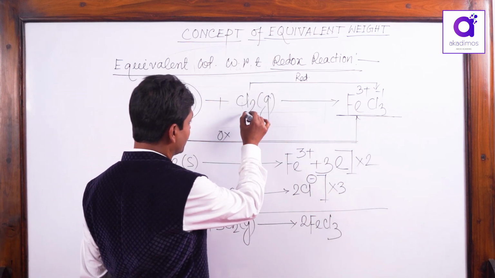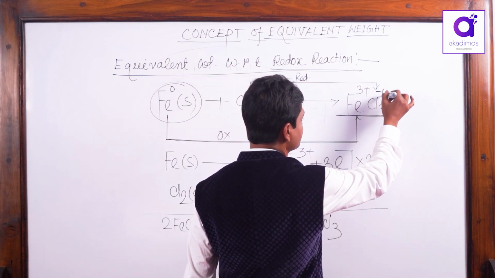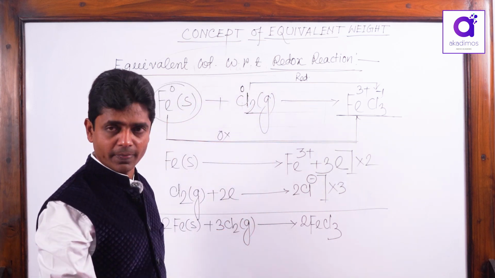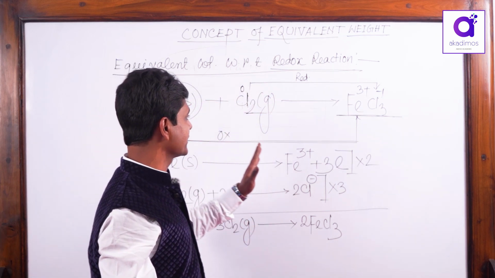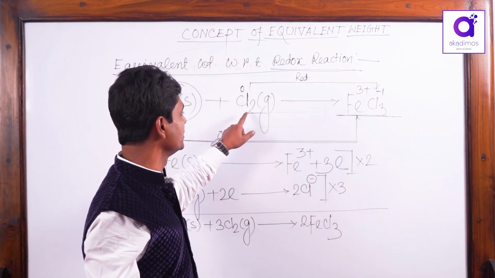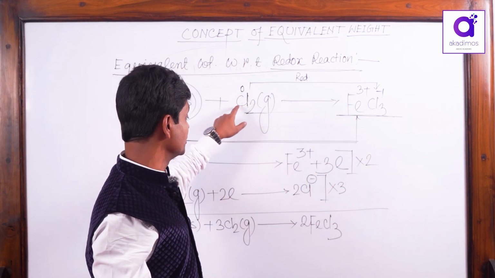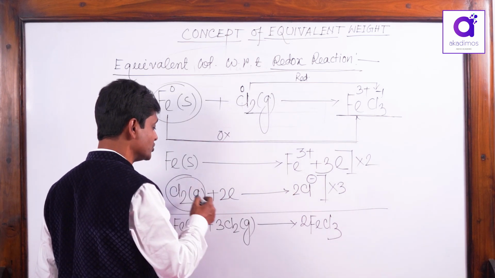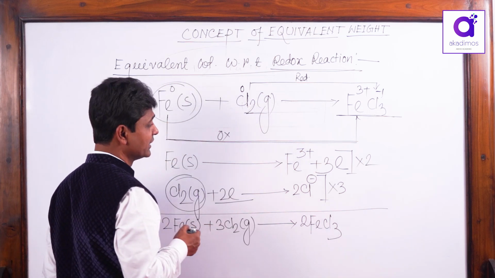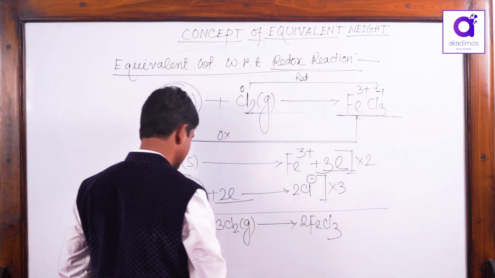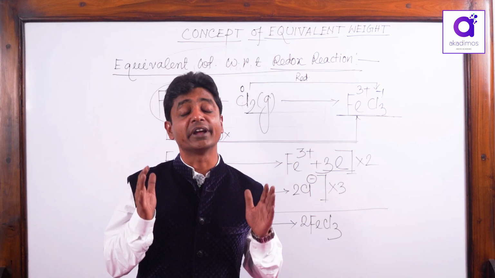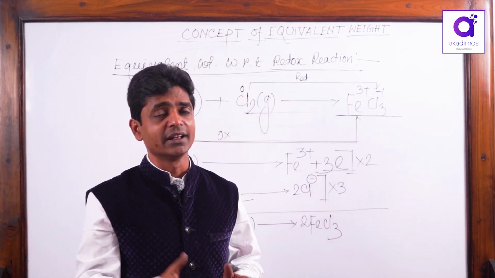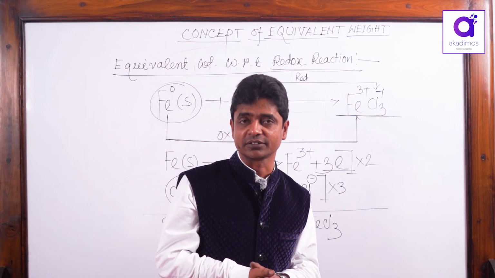And 1 mole chlorine reduces to Cl minus, oxidation number 0 to minus 1. You know oxidation number is always per atom. 1 atom will take 1 electron to form Cl minus. Since Cl2 is a diatomic molecule, Cl2 takes 2 electrons for 2 Cl minus. That means 1 mole chlorine is associated with 2 mole electron transfer. Here 3 mole electron transfer. That means 1 mole of any element or compound, their number of electron transfer is variable. That will depend on the nature of the product.